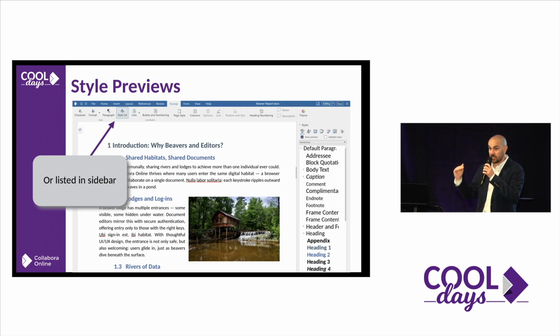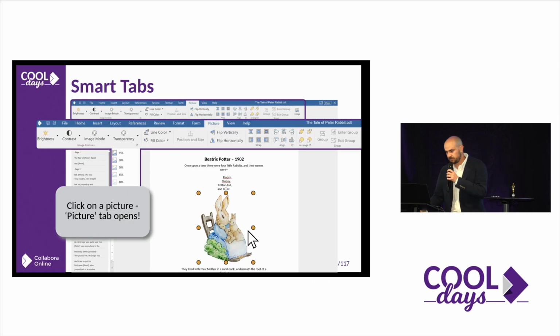And something that I really love more, which is having this on the sidebar. You can see all the styles in this sidebar. I'm a huge fan of sidebars, as you can see. And it's easy to apply all these styles.